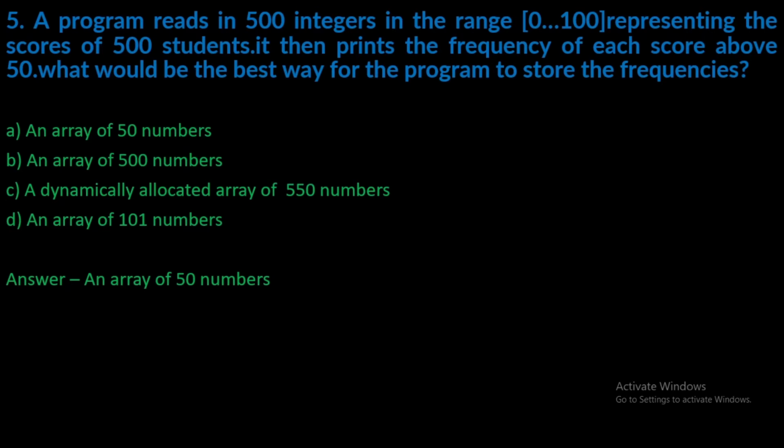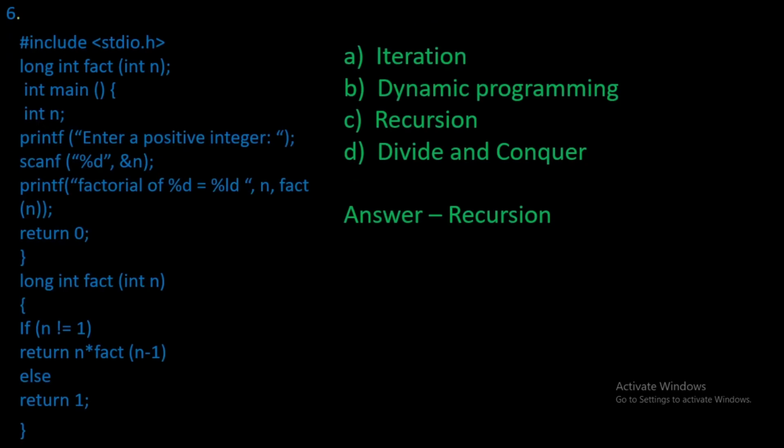So sixth question is what is being performed in this question. So as you can see, this is the program of factorial. Here we normally use a recursion to solve this problem. So our answer is recursion, C.